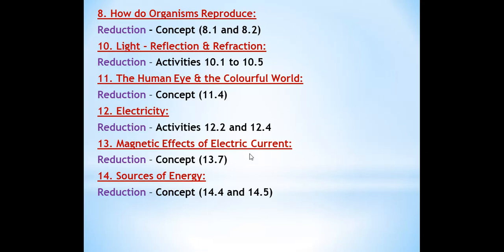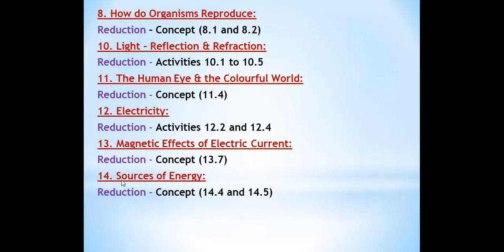Magnetic effect of electric current. In this chapter, the last topic is removed, 13.7, domestic electric circuits. This has been removed from this chapter, page number 131. The last topic of this chapter, domestic electric circuits, has been removed from magnetic effect of electric current.